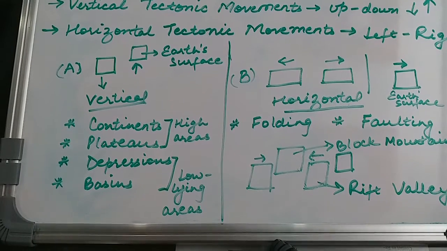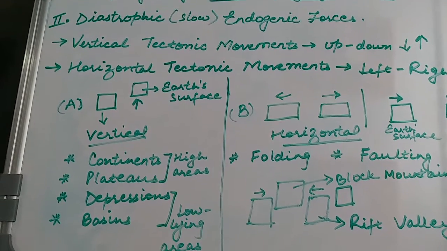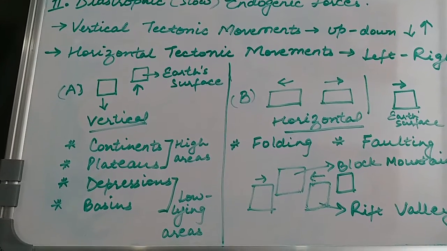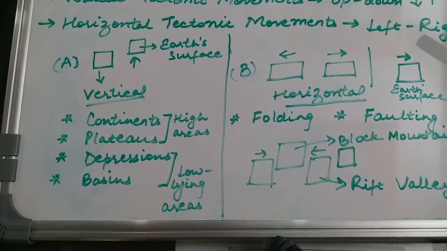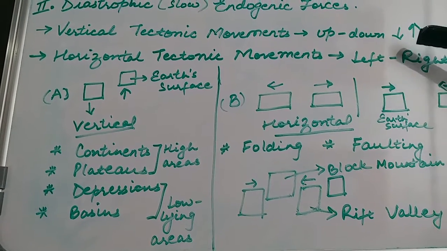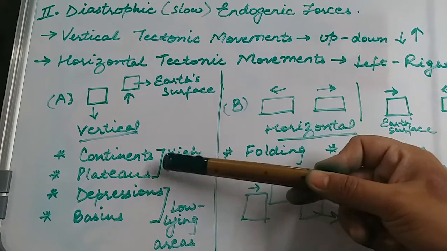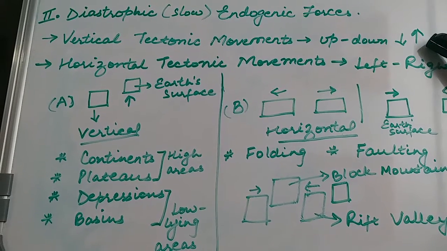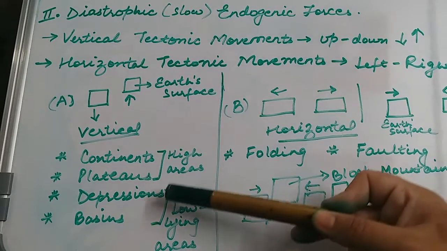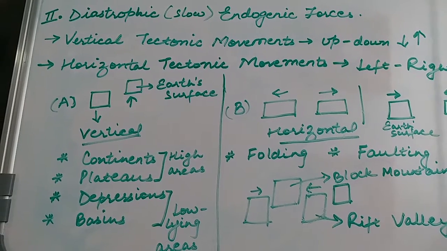There can be two kinds of diastrophic or endogenic forces, namely vertical tectonic movements, which are up and down tectonic movements where one tectonic plate will move downwards and the other will move upwards. For example, the formation of continents and plateaus is a result of the high rising upward movement of a tectonic plate, and depressions and basins are a result of a downward moving tectonic plate.